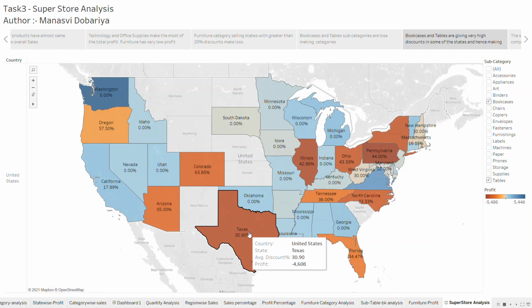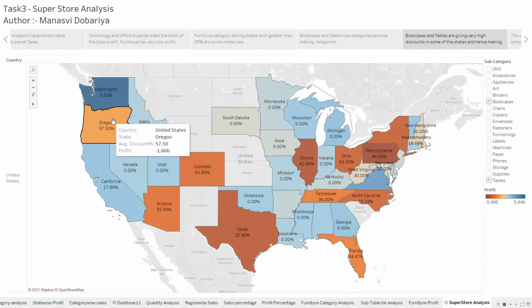Texas is giving only a 30% discount, but the profit is still very low for this category. So bookcases and tables are categories which can't afford too much discount. They have to be sold at a very low discount to gain profit. This is also the case with Oregon.